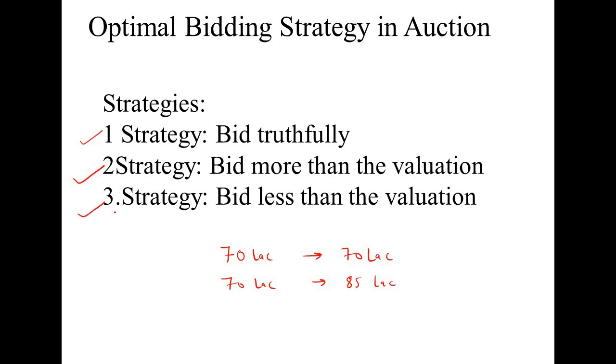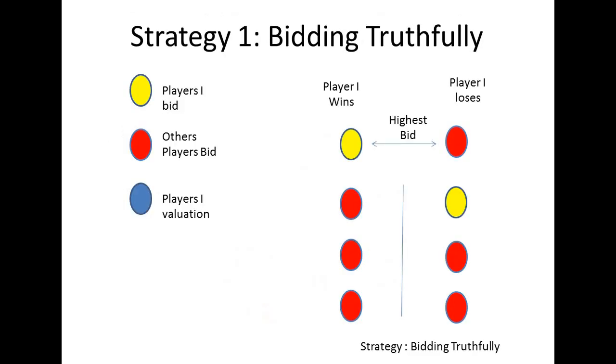Now strategy 3 is where the player is bidding less than the valuation. If I assume that 70 lakh is the valuation and the player puts a bid of 65, you can see in this case the bid amount is less than the valuation. Therefore, in this case the player is following strategy 3. Now we will consider each and every strategy and try to find the optimal strategy and the Nash equilibria of this game.